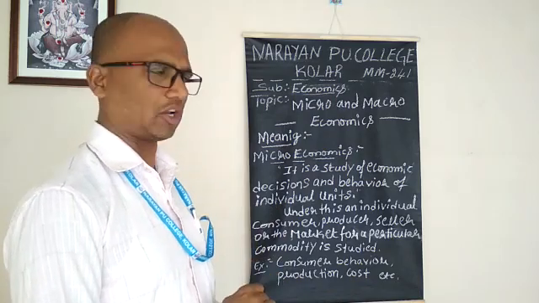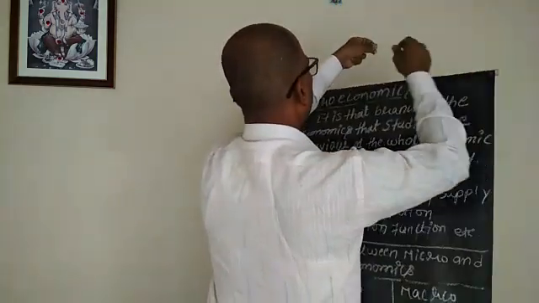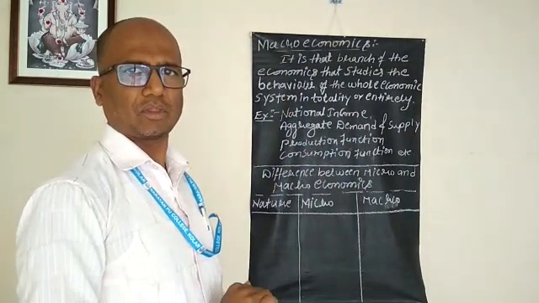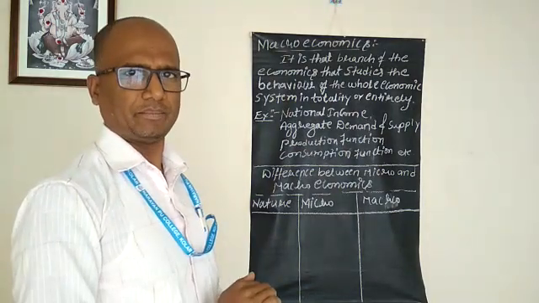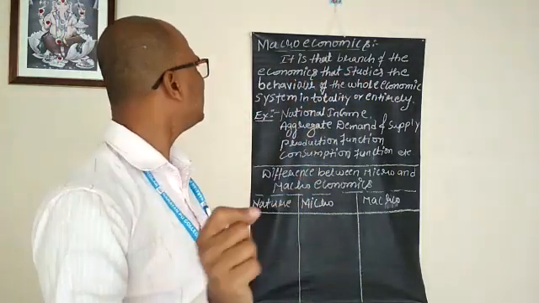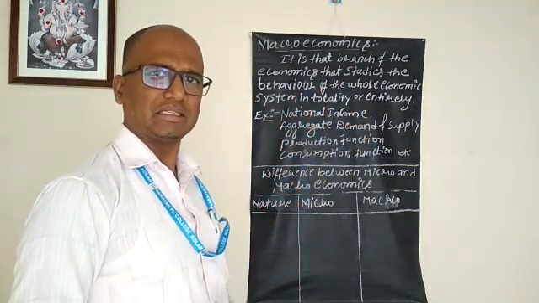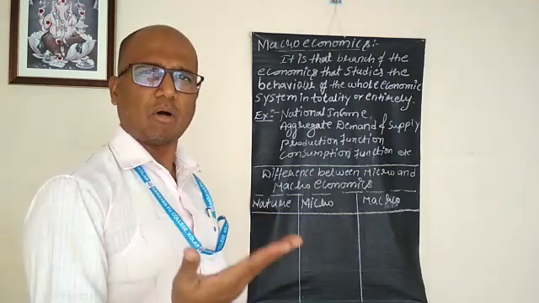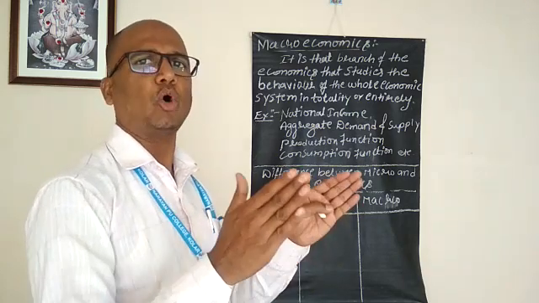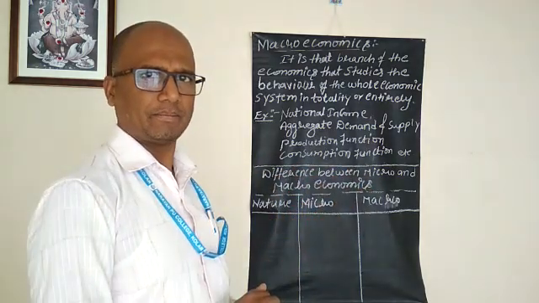What do you mean by macroeconomics? Yes, macroeconomics studies the behavior of the entire system, the total system of the economy. In simple words, it is that branch of economics that studies the behavior of the whole economic system. Means macroeconomics is the study of the behavior of the economy as a whole. Whole, as a whole. Point to be noted.